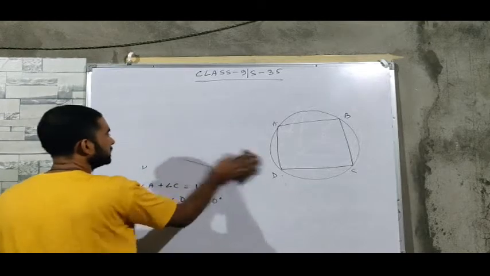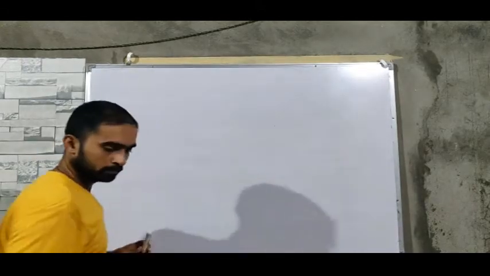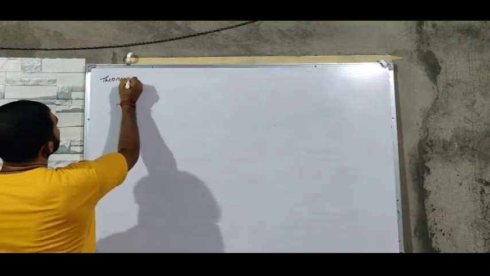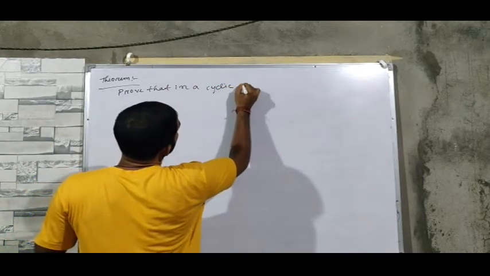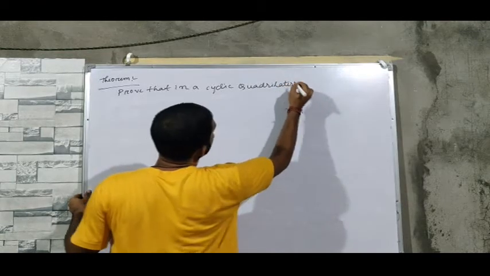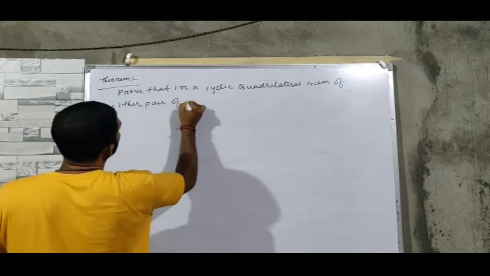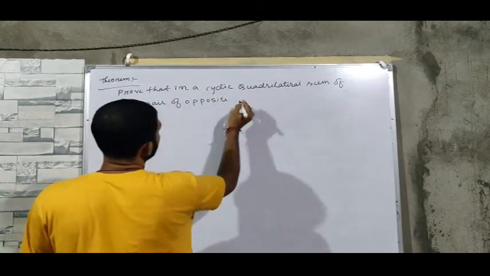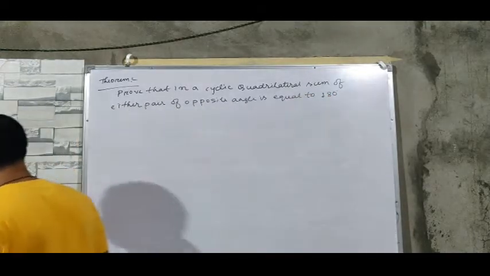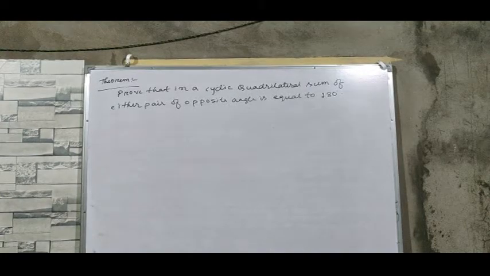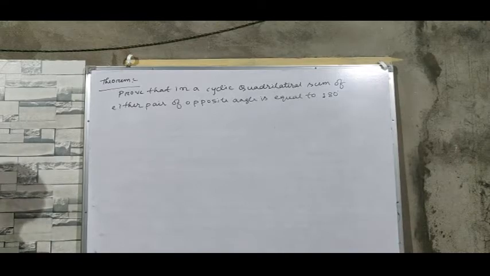Now I prove this theorem: prove that in a cyclic quadrilateral, the sum of either pair of opposite angles is equal to 180 degrees. This is the theorem.